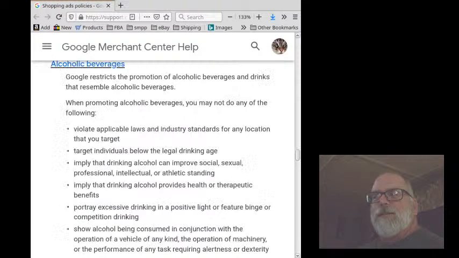Alcoholic beverages. Google restricts the promotion of alcoholic beverages and drinks that resemble alcoholic beverages.